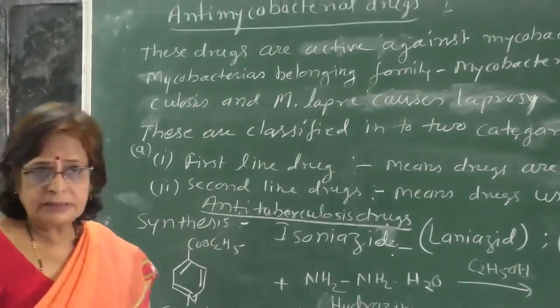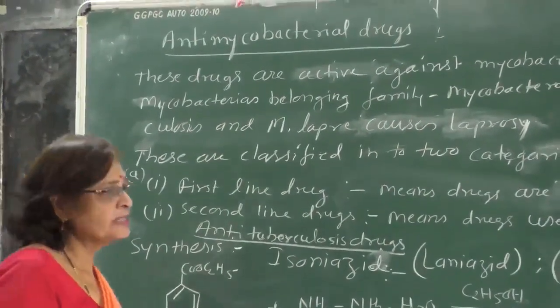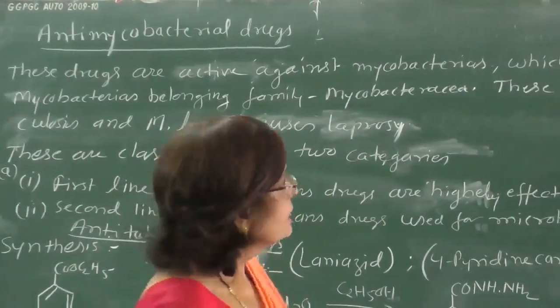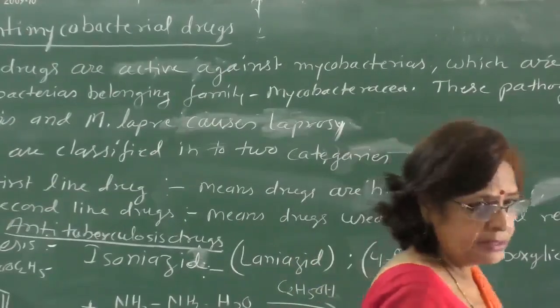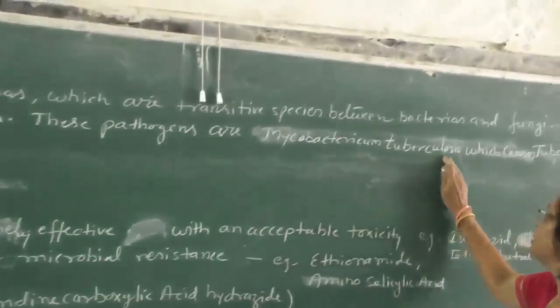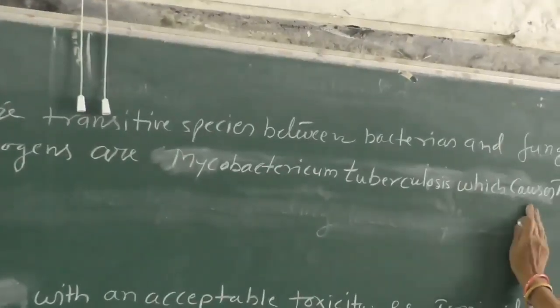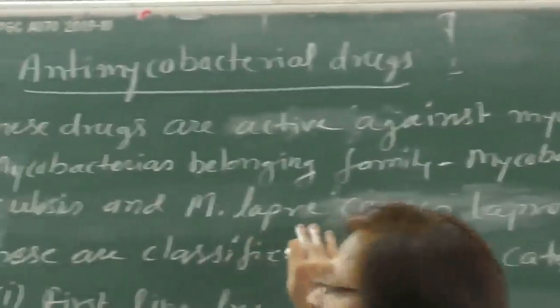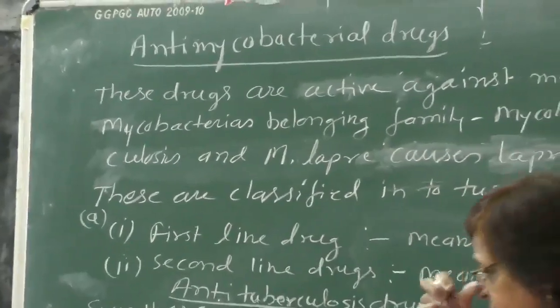Mycobacteria belong to the family Mycobacteriaceae. These pathogens are Mycobacterium tuberculosis, which causes tuberculosis, and Mycobacterium leprae, which causes leprosy.